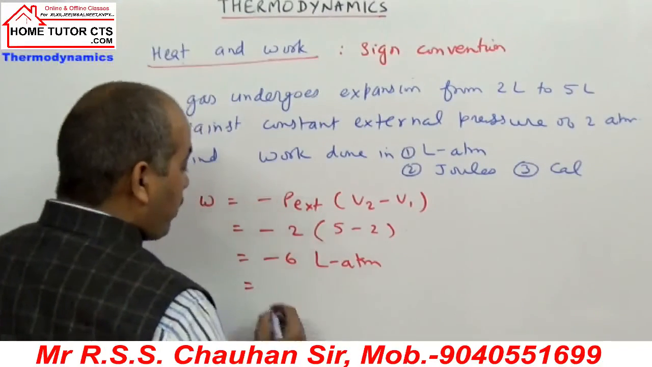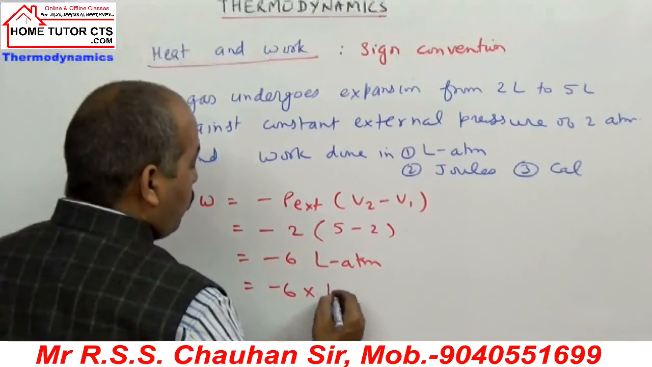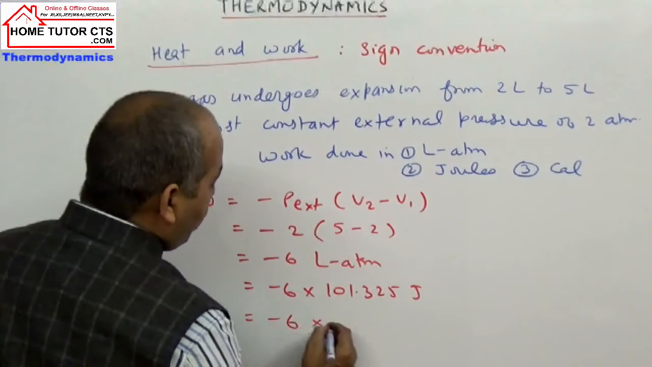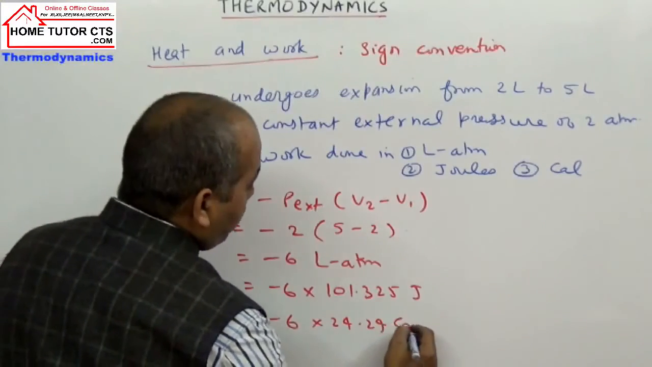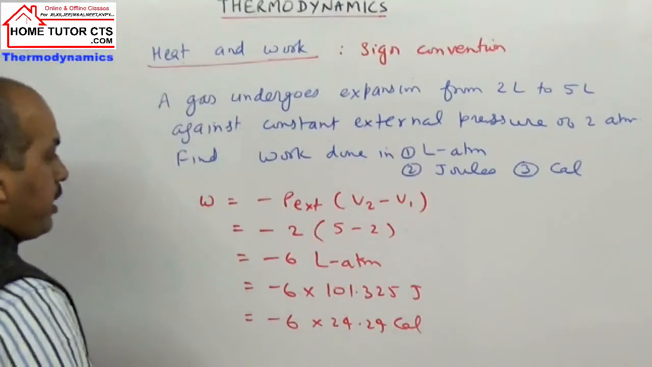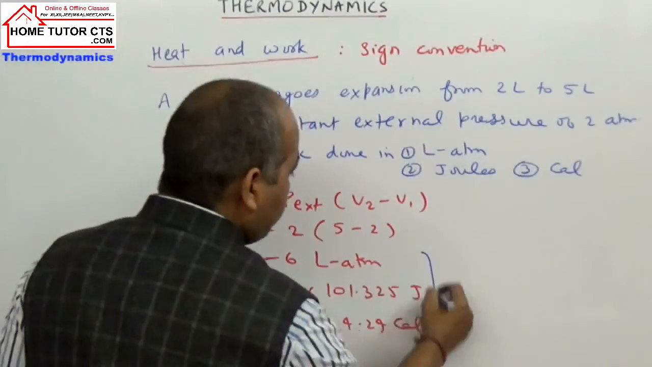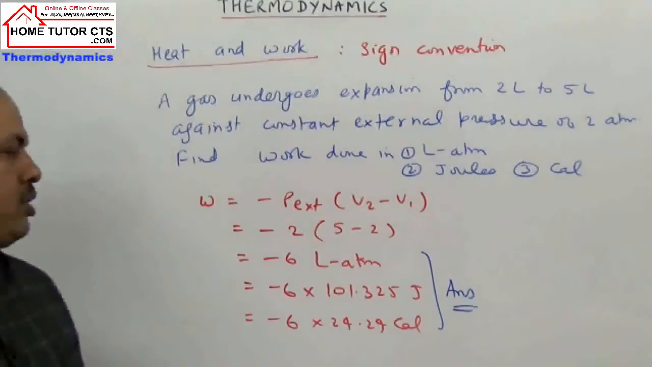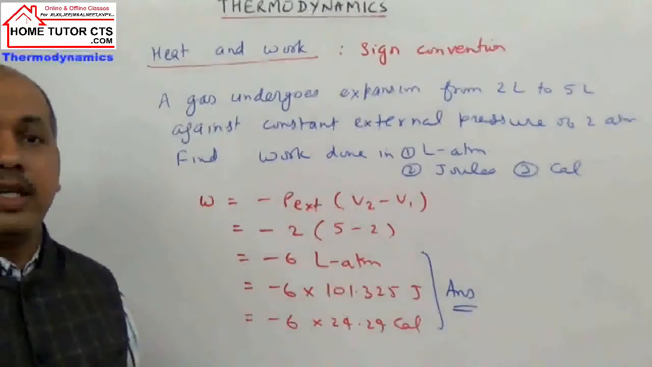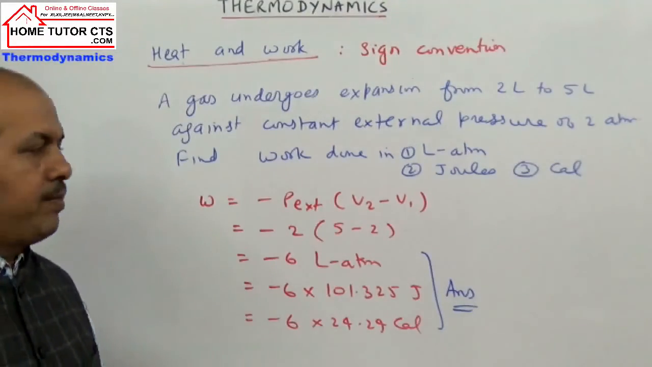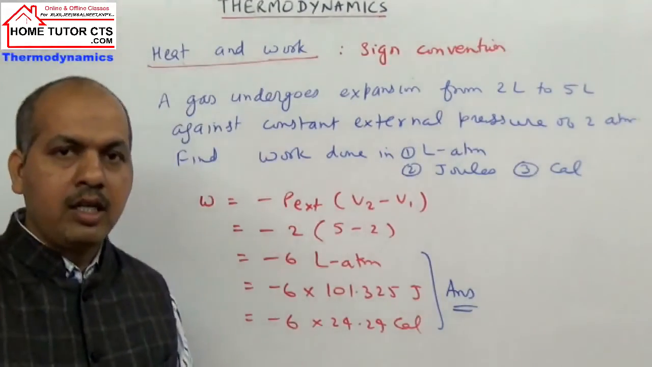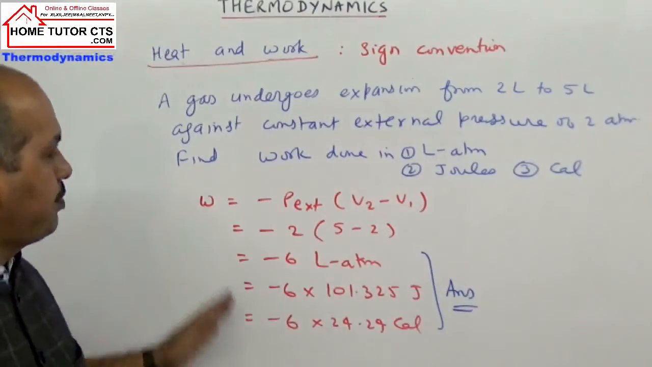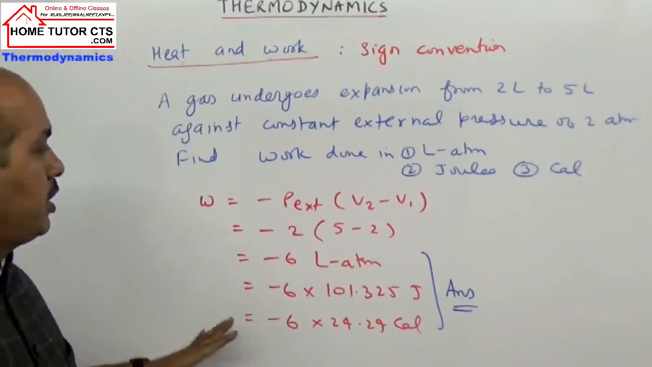Now we have already taken the conversion factor. So 6 into 101.325 joules, minus 6 into 24.24 calories. So the answer can be given in different terms. These can all be answers for this kind of question. So basically this question is only a small application of units, showing how to use units in the calculation of work or heat. Okay? That is about your heat and work introduction.